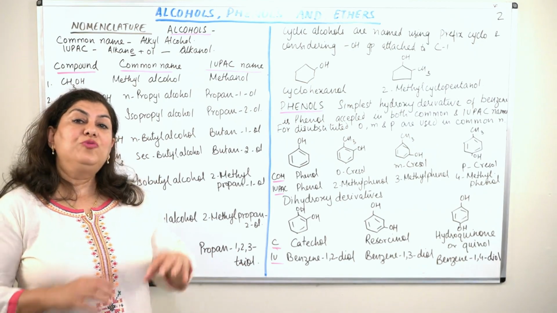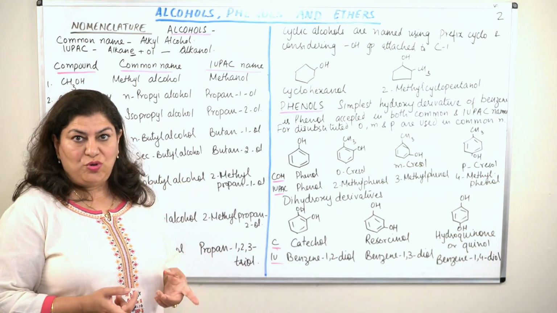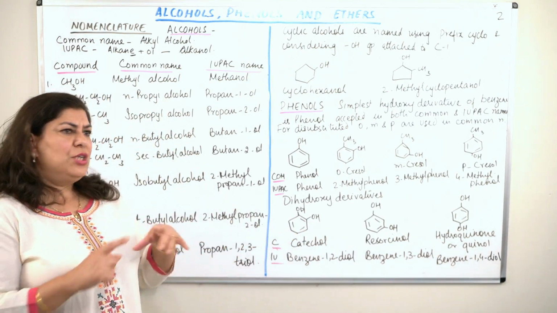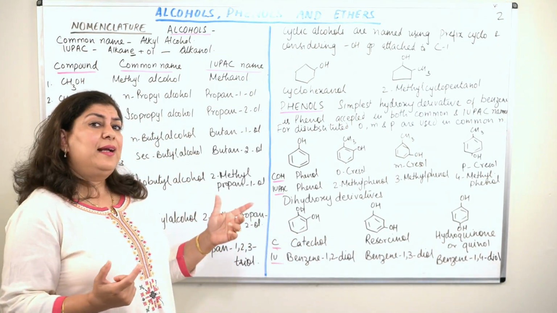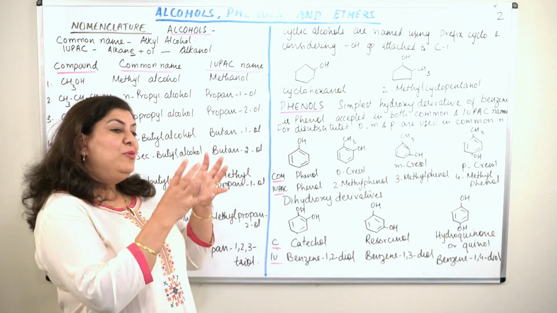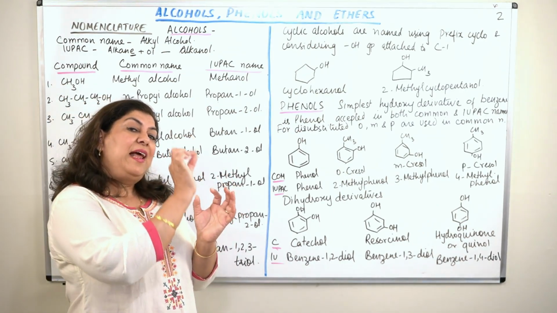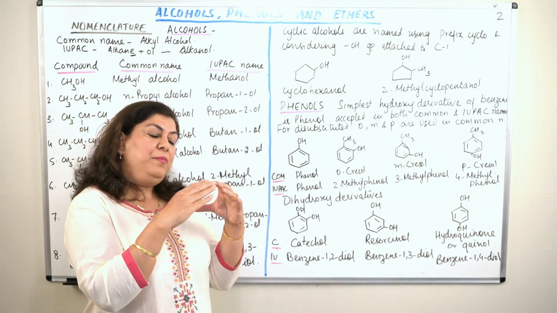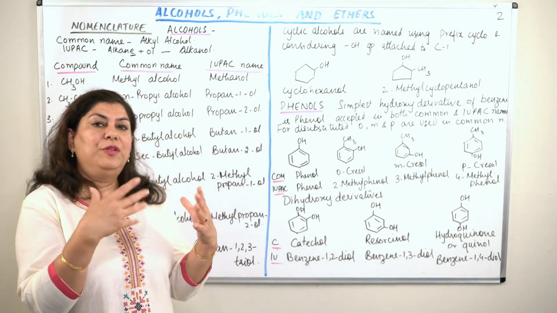If you have alcohols which are cyclic, cyclic hydrocarbons which are not aromatic, not a benzene ring and all, they're just cyclic, how do you name them? When a compound is cyclic in nature and it has an alcoholic group or any functional group attached to it, we name the cyclic compound with the prefix cyclo.